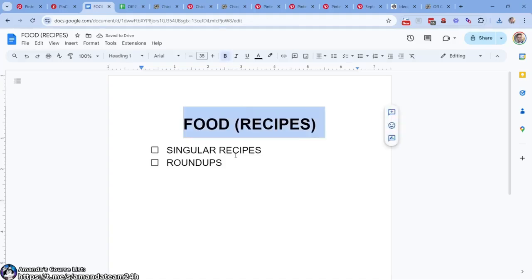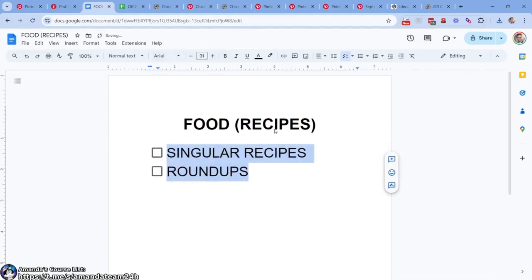Okay, food recipes, a wonderful Pinterest niche. We have singular recipes and we have roundups. These are the distinctions. This is how it usually goes. I'll show you the difference.